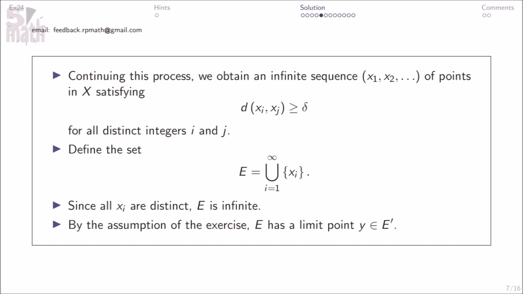Continuing this process, we obtain an infinite sequence here of points in X satisfying this for all distinct integers i and j. Define the set E equaling this. Since all xi are distinct, E is infinite. By the assumption of the exercise, E has a limit point y element of E prime.